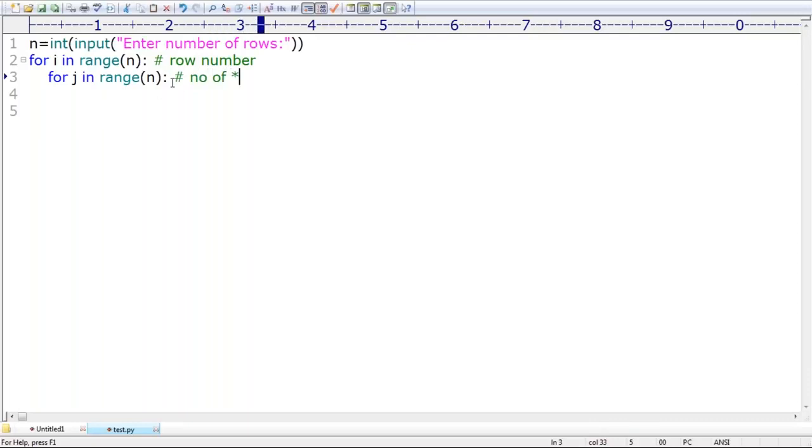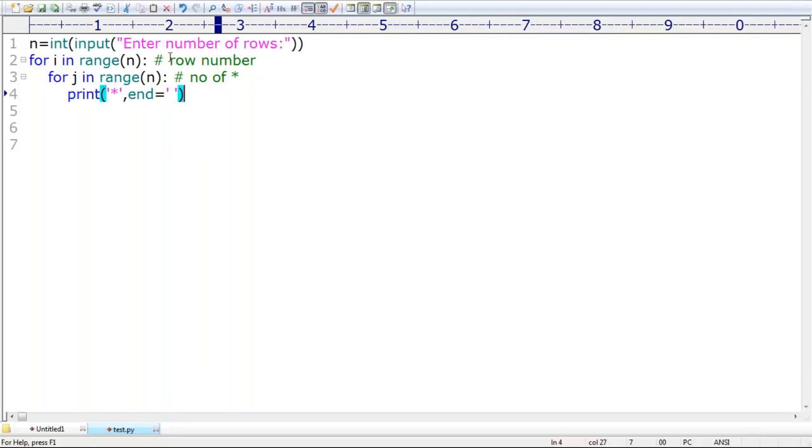So take a very special care here. Now I'm taking print of just a star, and then end is equal to space. End is equal to space. Sir, one small thing you people should be aware of. Observe that a bit carefully.